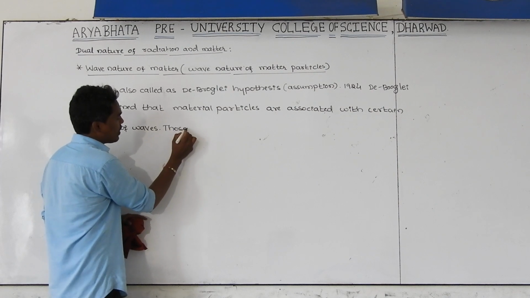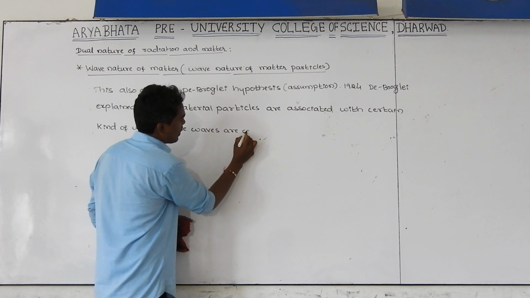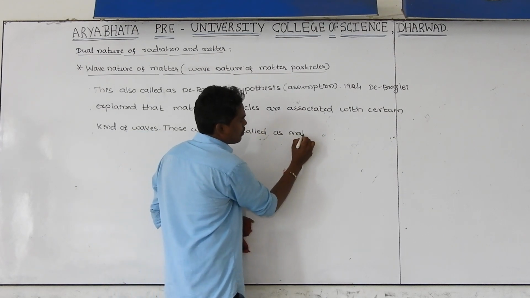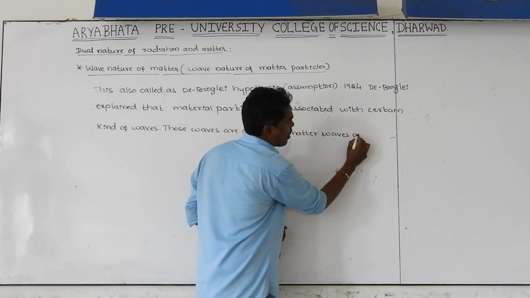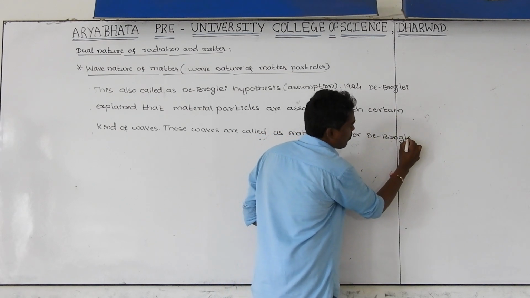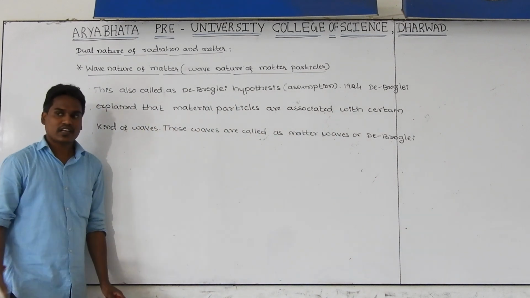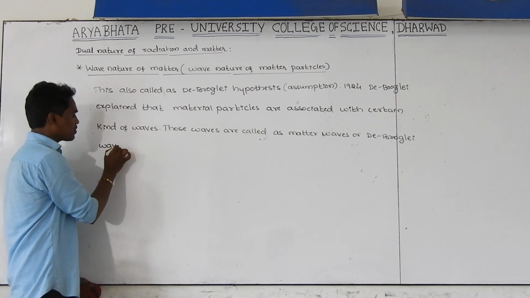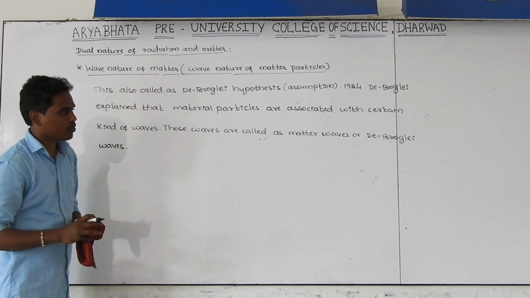Those waves are called matter waves, also called de Broglie waves. Why are they called de Broglie waves? That is just the name after that scientist, de Broglie.